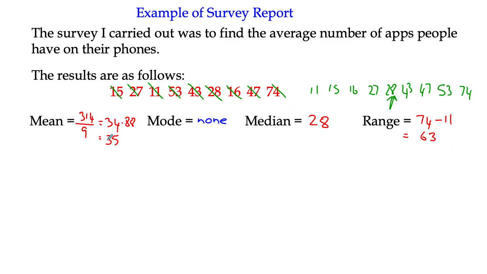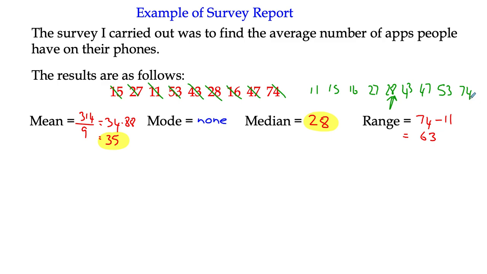So which average should I use? Should I use 35 or should I use 28? Which one should I use? Well, there is a big spread. This 74 at the top is quite untypical, but at this stage it's just a kind of judgment that you have to make. 28, there seems to be quite a few around about that. It kind of jumps up a bit up to 74.